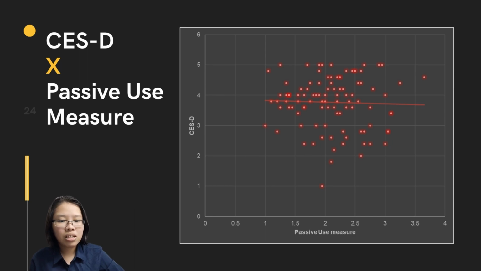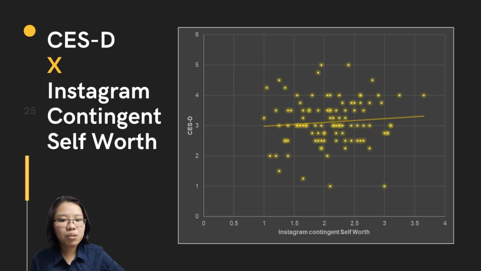held constant. Then, this is the scatter plot of Instagram contingent self-worth with the CESD, which is the mental health. As we can see here, CESD is expected to decrease by 0.035 for each additional score on Instagram contingent self-worth test, when the variables active use measure, passive use measure, fear of missing out, and social comparison skill are held